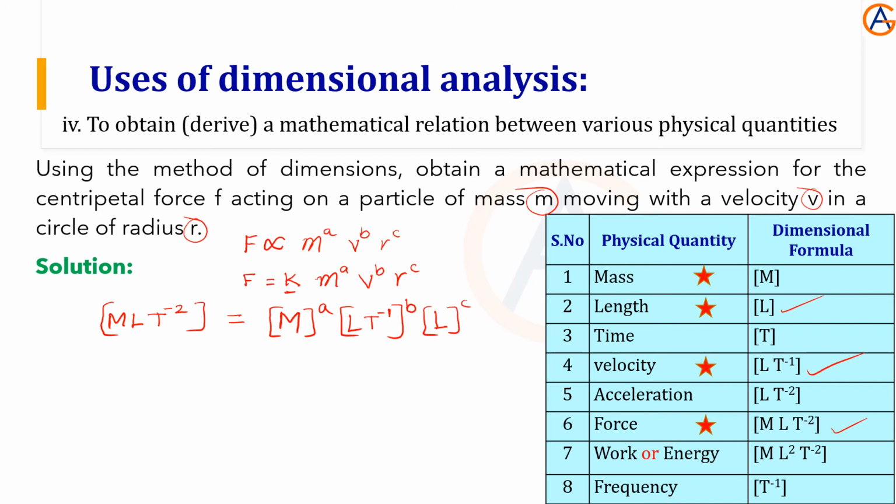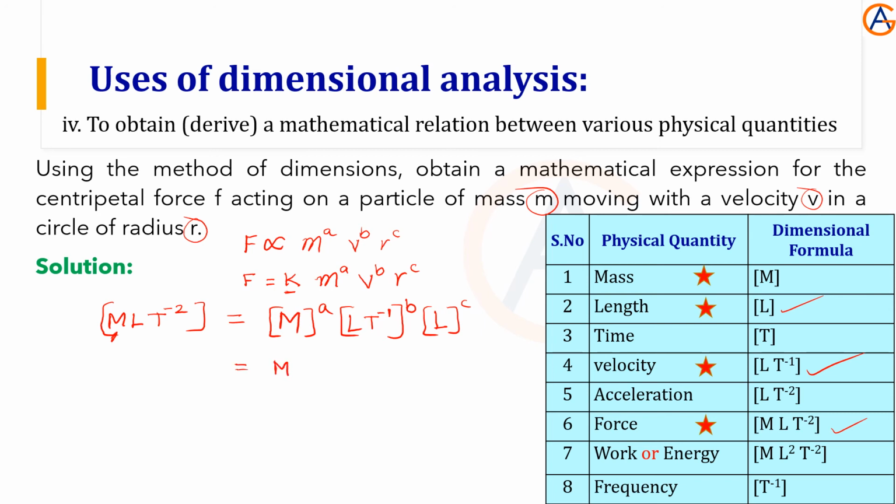Now we have to compare each fundamental unit, that is the dimensions, on the left hand side and right hand side. Before that, let's simplify.